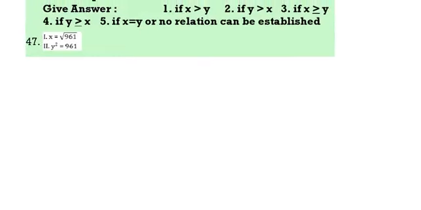Next question. x is equal to root 961. That means x is equal to 31. y is equal to plus or minus 31. You can say x equal to y or x greater than y. So x greater than or equal to y is the correct answer.